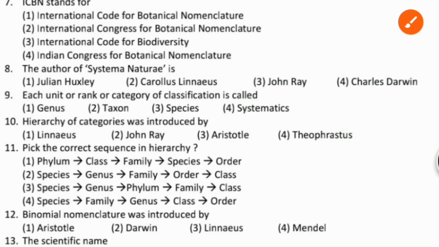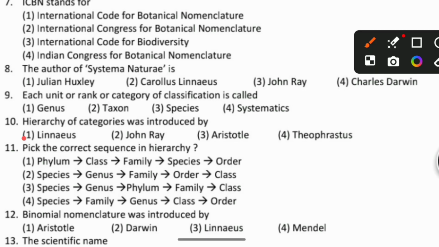Hierarchy of categories was introduced by whom? Who introduced the hierarchy of categories? The right answer is Linnaeus. Linnaeus is the scientist who introduced the hierarchy of categories, not John Ray. John Ray is an earlier taxonomist, but he didn't introduce any hierarchy.